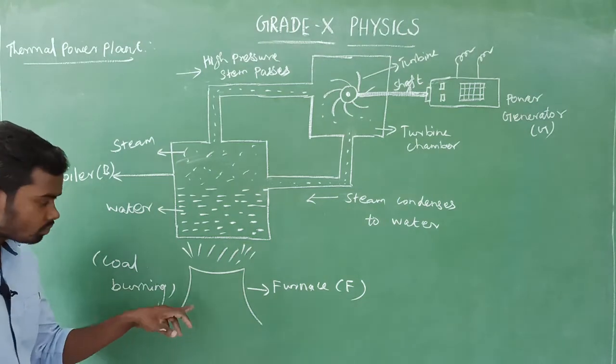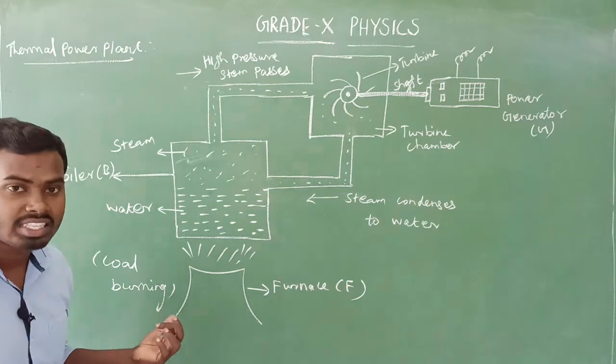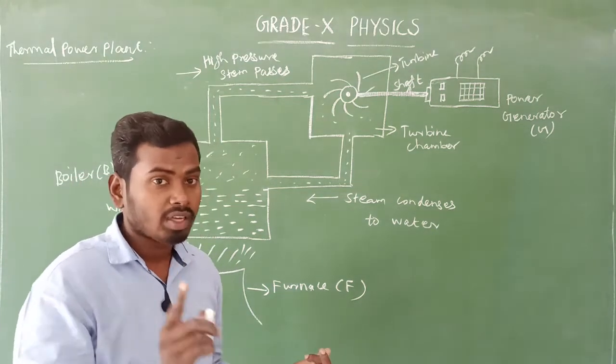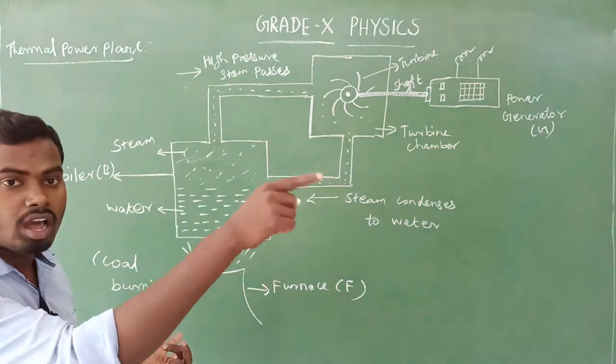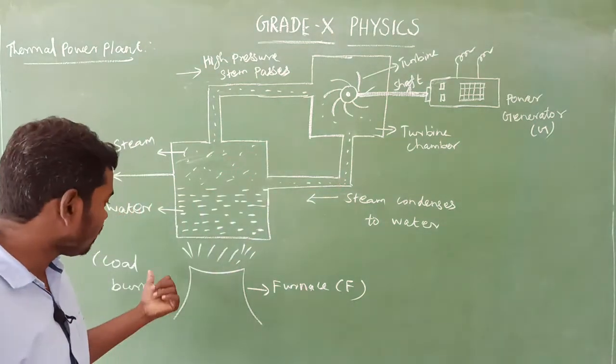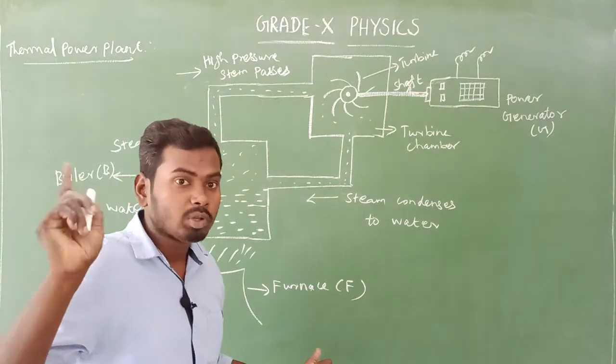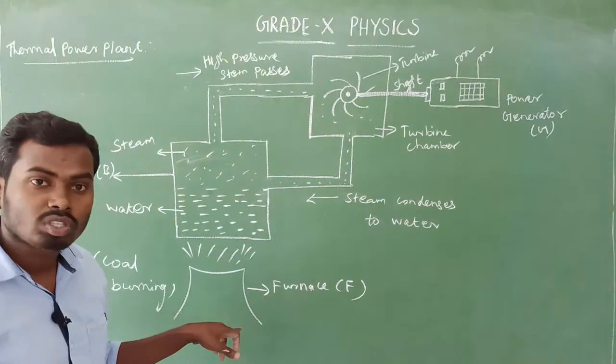Okay, here coal is burning. Coal is one of the fossil fuels. Am I right? Coal is one of the fossil fuels, that is a non-renewable source of energy. Note this point. Here we are using coal, not any other renewable source. Only non-renewable source of energy is used here.